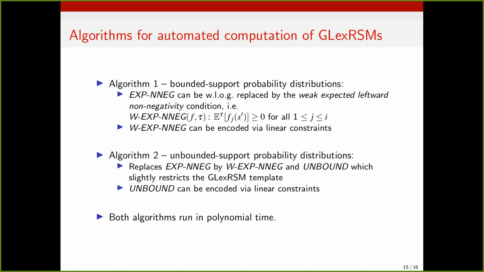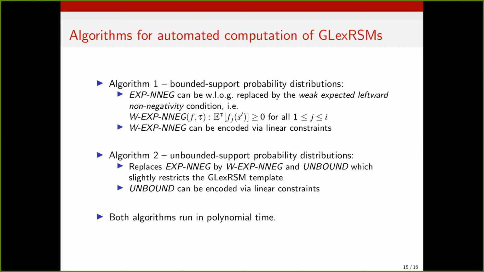Our first algorithm supports linear programs with bounded support probability distributions. And in this case, it turns out that we may replace, without loss of generality, expected leftward non-negativity with a, in general, weaker condition, but in this case, this is without loss of generality. This weaker condition only requires that the expected value over all successive states is non-negative, and this is something that we show can be encoded by a system of linear constraints. This algorithm decides the existence and computes linear G-Lex RSMs in linear probabilistic programs and can solve our motivating example with bounded support distributions.